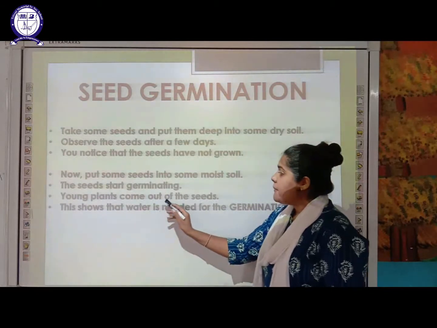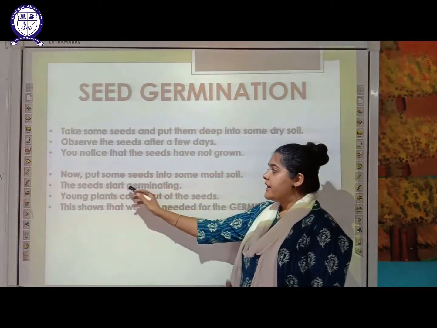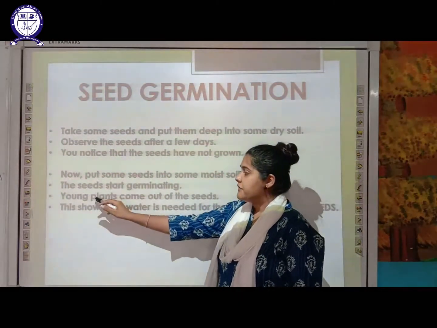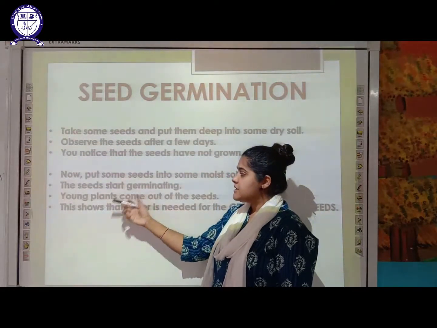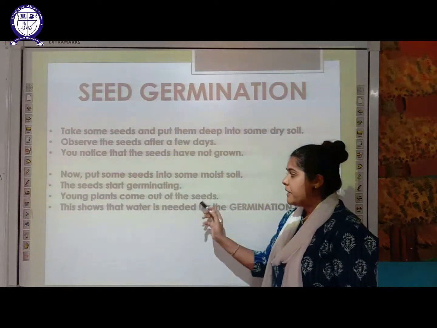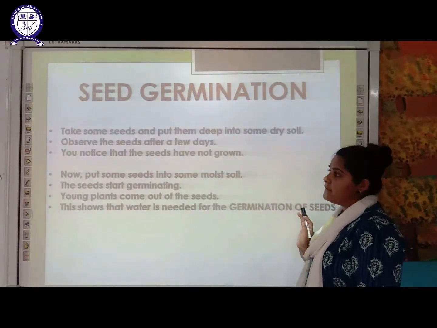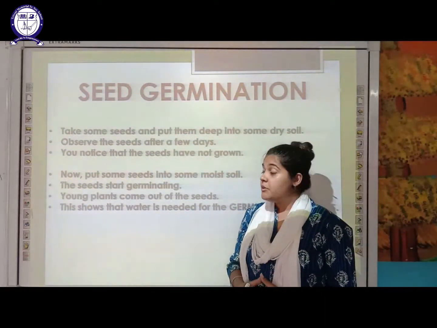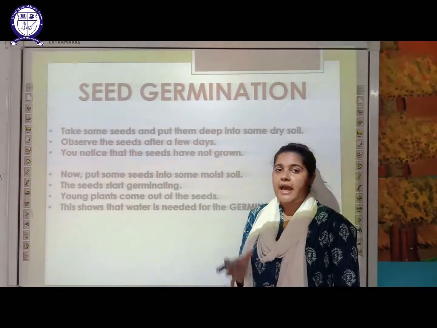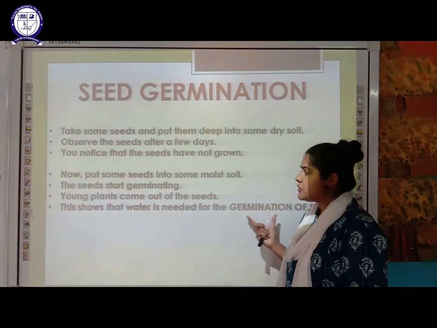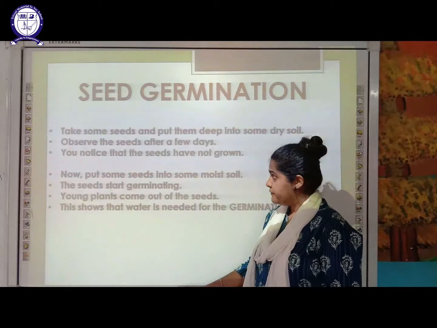Young plants come out of the seeds. After the seed germination has started, young plants come out. This shows that water is needed for the germination of the seed. So plants need water for making their food as well as seeds need water for their germination.